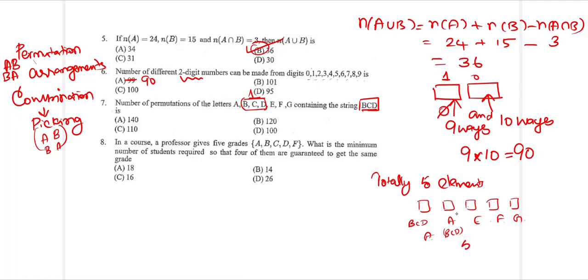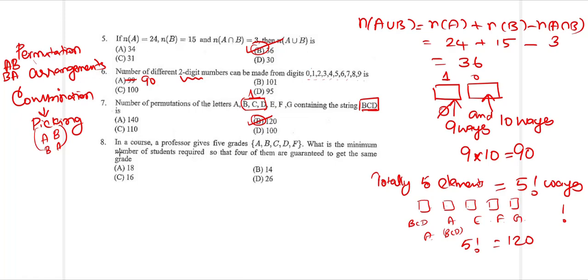So in how many ways can you place them? You can place them in 5 factorial ways. And what is 5 factorial? 5 factorial is equal to 120. You can use your calculator. There is a calculator exclamation button which you can use to find the value of the factorial. So the answer is going to be 120 over here.